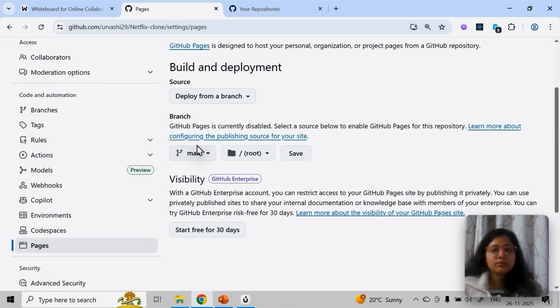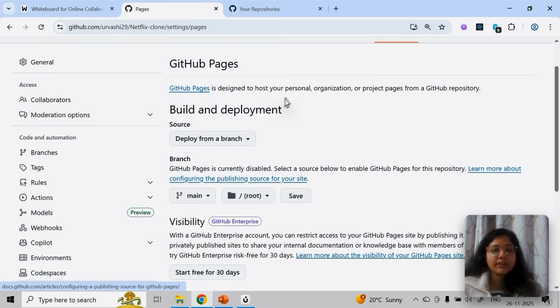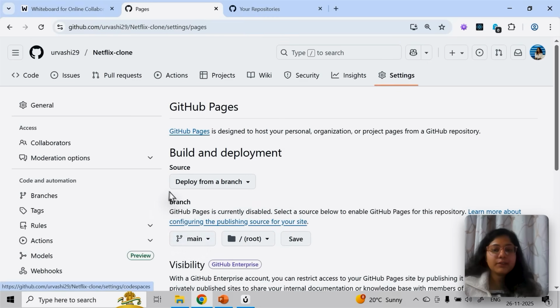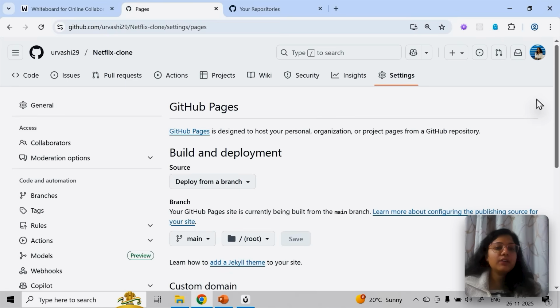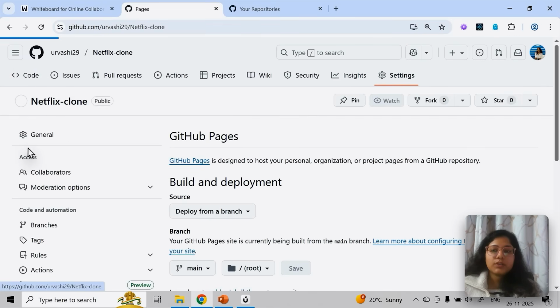So if I click on branch, go to settings, go to pages and click on the branch and click on save, after a few seconds the live deployed link will come. But I'm into web development, so generally I have used or demonstrated it for web development. Maybe it can be used for others, but yeah, for web development you can do it. So there are a few rules. Just remember, if you have observed, if I click on this code, you can see all the files here.